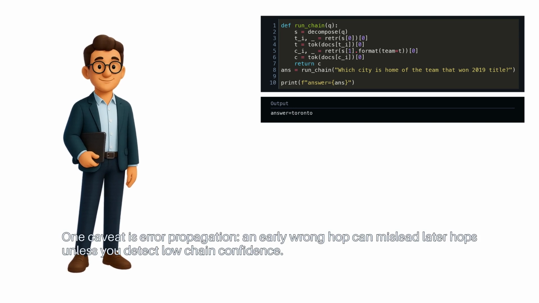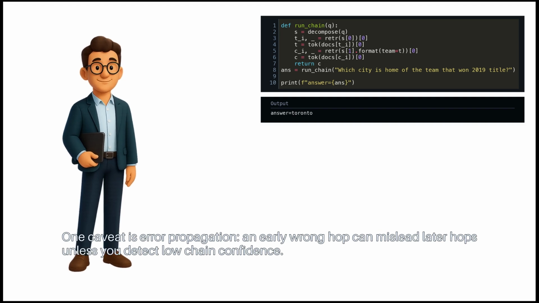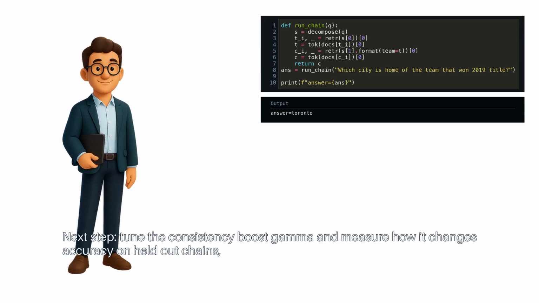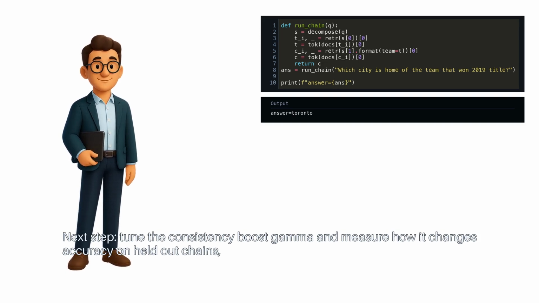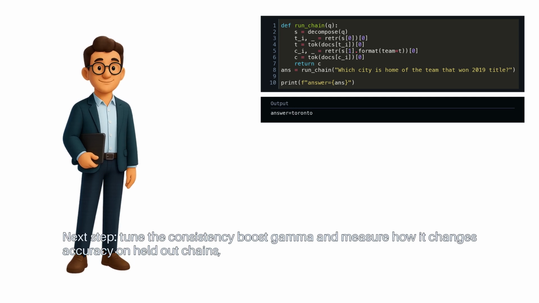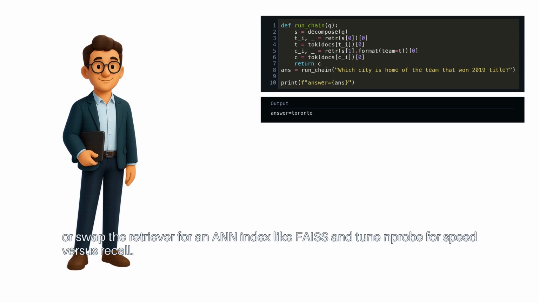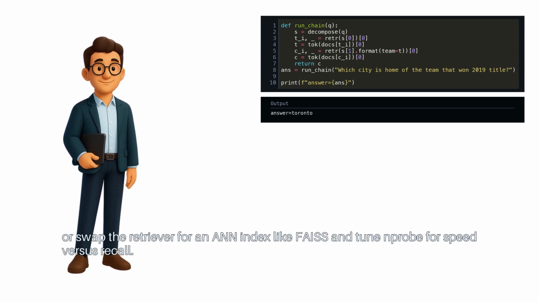One caveat is error propagation. An early wrong hop can mislead later hops unless you detect low chain confidence. Next step, tune the consistency boost gamma and measure how it changes accuracy on held-out chains. Or swap the retriever for an ANN index like FAISS and tune nprobe for speed versus recall.